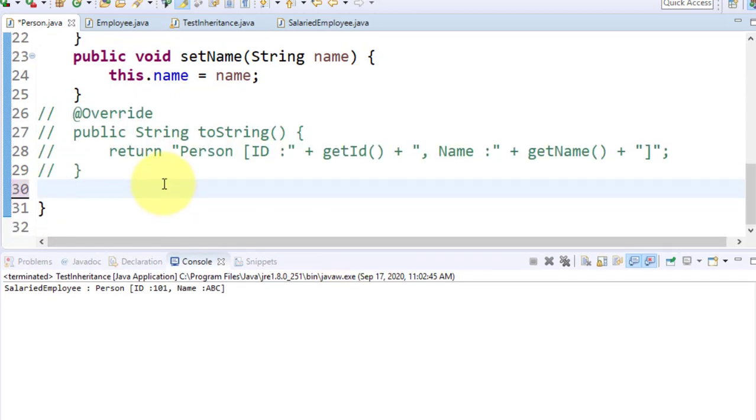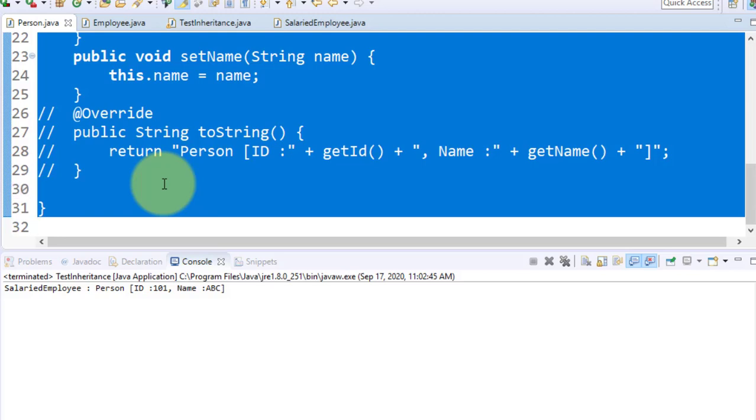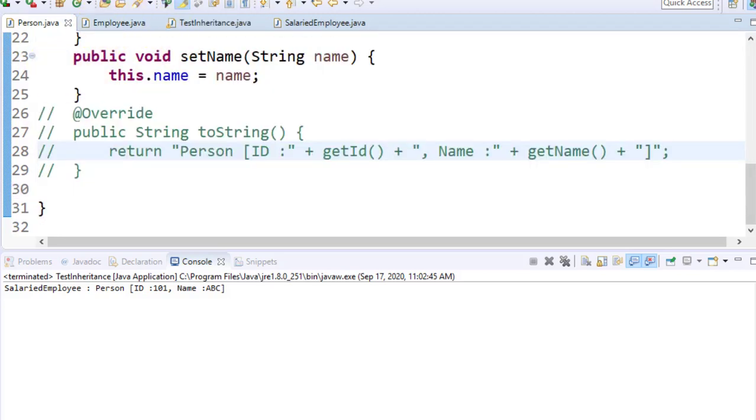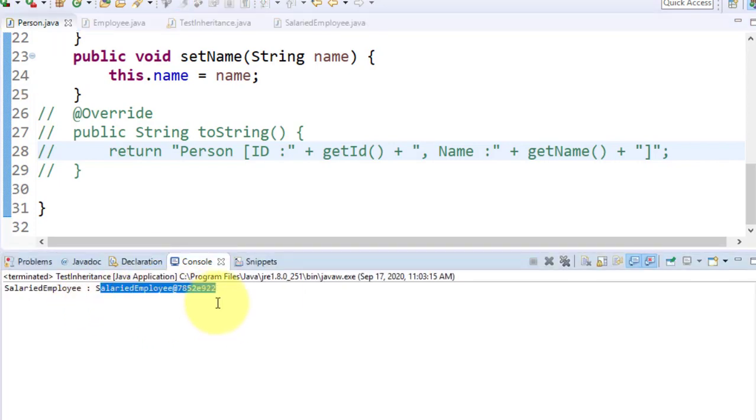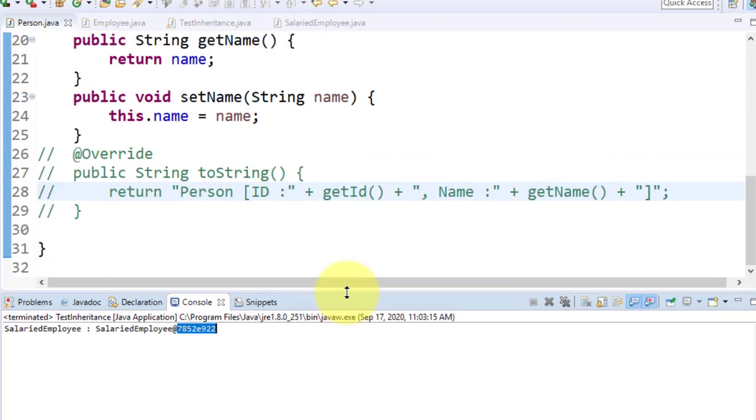Correct. Now just check it. Just run it. Showing you the hash code. Yes, at the rate 785 something. Okay. And suppose toString is not available in the Object class, then yes, obviously it should be available at least in its superclass.